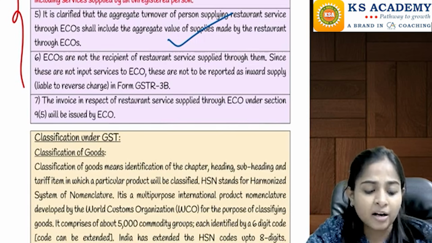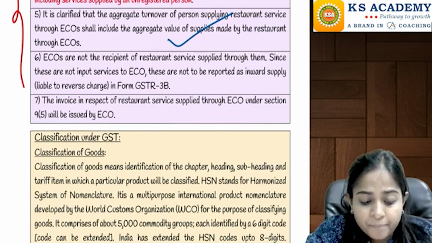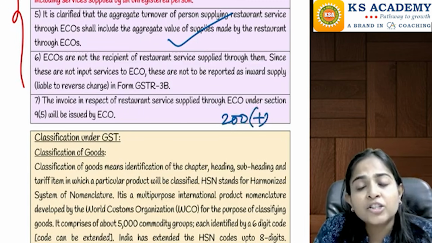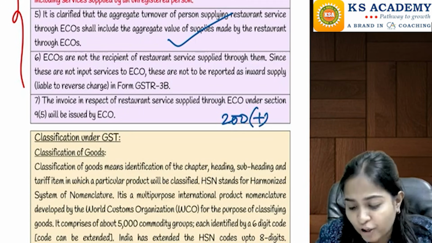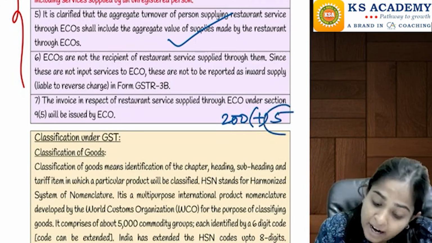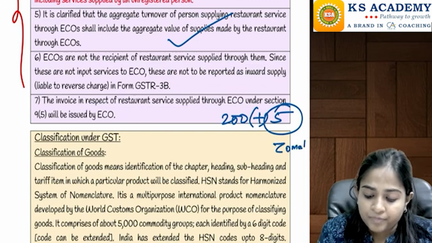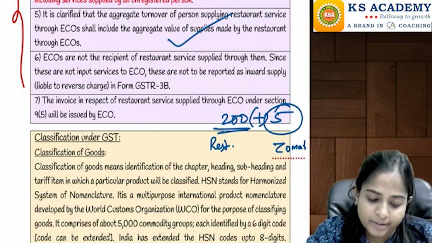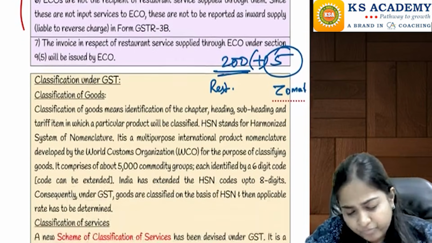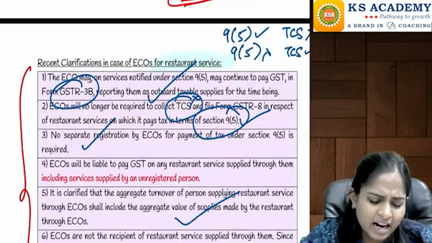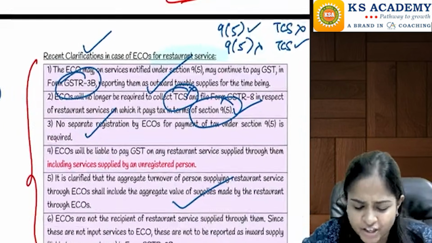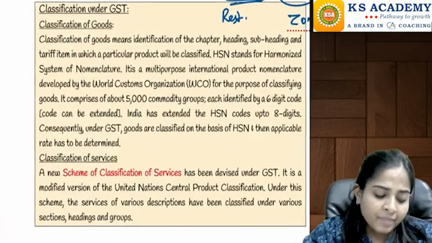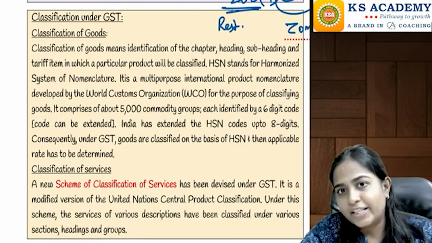You must have seen, whenever you order from Zomato Swiggy, let's say you order food for 200 rupees and then Zomato has started charging a platform fee of, let's say, 5 rupees. So 5 rupees is the turnover of Zomato. 200 rupees is the turnover of that particular restaurant. Are you understanding this? Yes, these are some of the important clarifications that you need to remember for your restaurant services, right? Then going on to the next point.